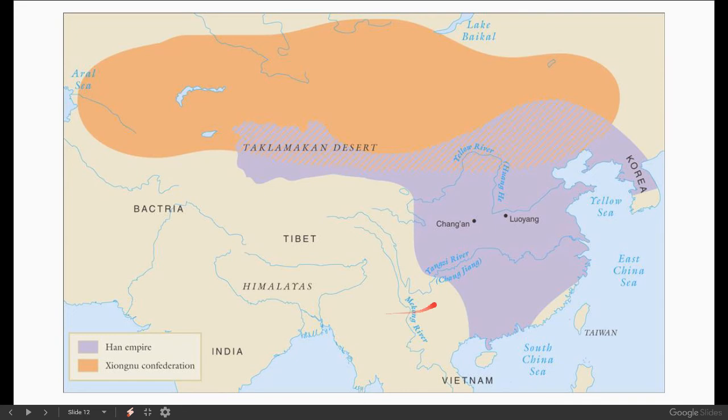So we can see here, the purple area here is the Han Empire, all right, going into the Silla Kingdom, which is modern day Korea, and then expanding out here into the Taklamakan Desert, which was a major area that a lot of the Mongol tribes, clans, had control of. All right, compared to our Qin dynasty, which only had control like this area right in here. All right, so much more expansive than we saw with the Qin.